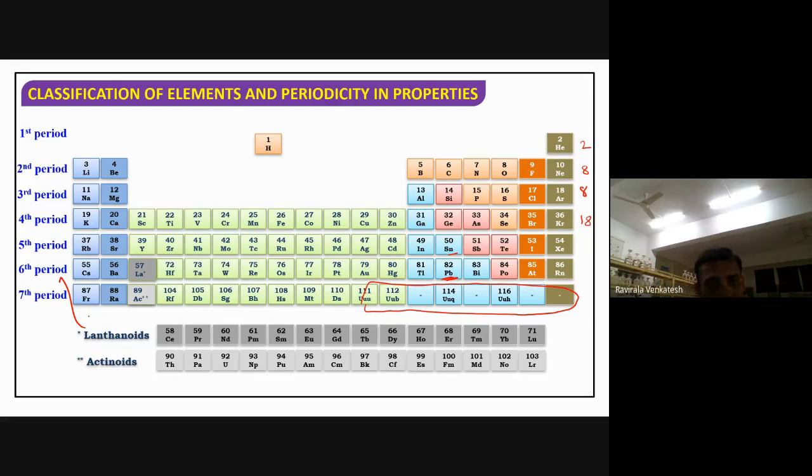Again, actinides come under which period? The seventh period, isn't it? Thorium, protactinium, uranium, neptunium, plutonium, americium, curium, named after Madame Curie, berkelium, californium, einsteinium, fermium, mendelevium, nobelium, named after the Nobel award, and lawrencium. So these are the elements we are having. Here again 18, here it will be 32 elements.